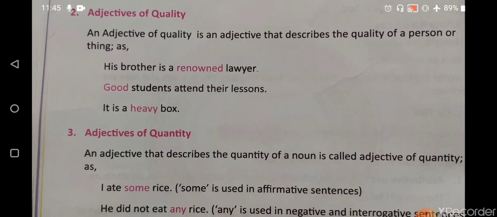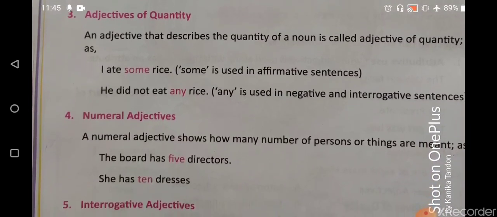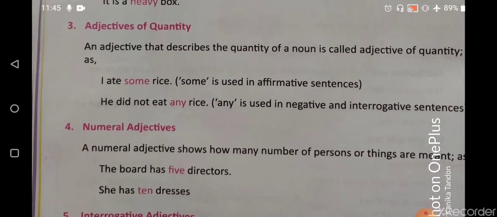The words that tell us the quality of a noun or a pronoun. For example, Ankur is an intelligent boy. So from this sentence we are actually getting what kind of a boy Ankur is. Or, good students attend their lessons. What kind of students attend their lessons? Good students. And, it is a heavy box. What kind of a box is it? Heavy. All right. Now the third one is adjective of quantity, and the fourth one is numeral adjectives.